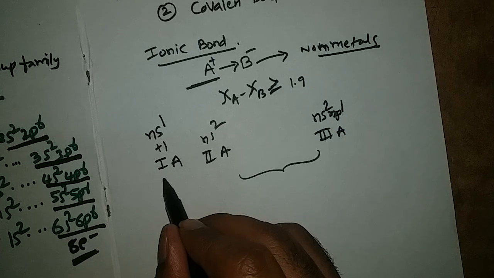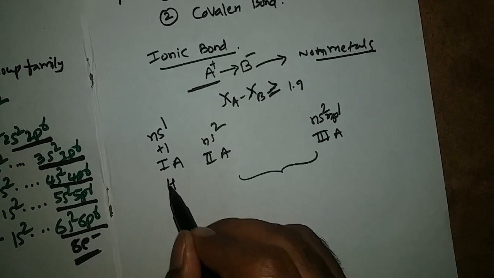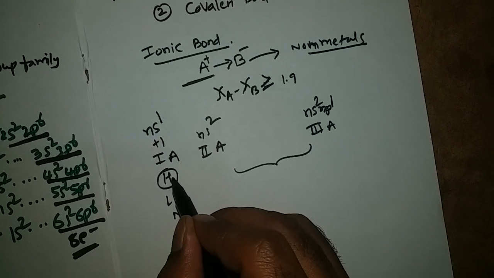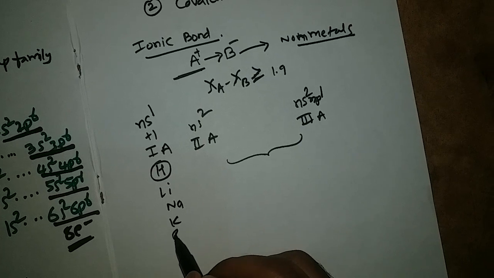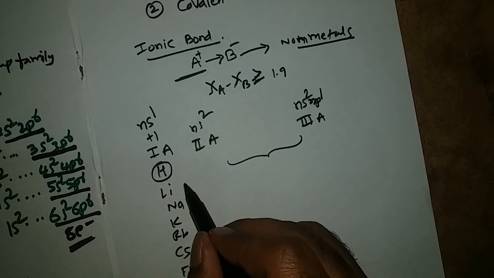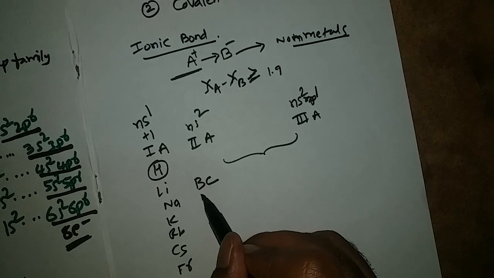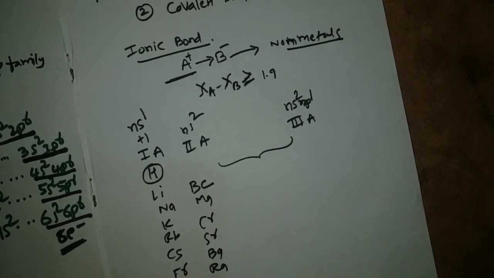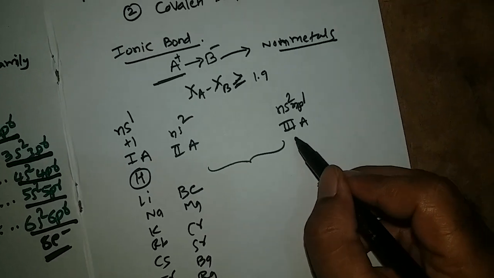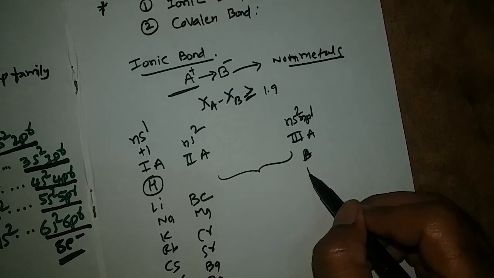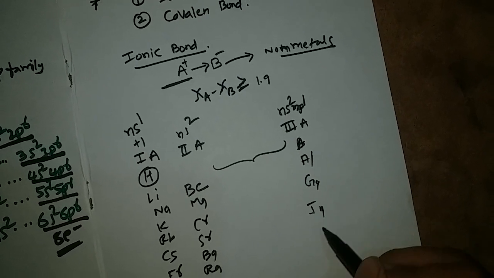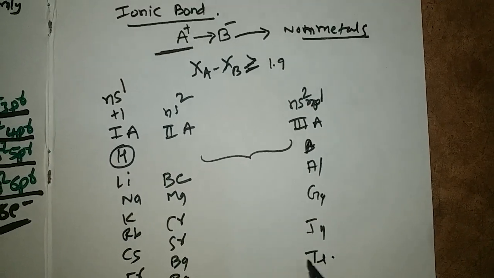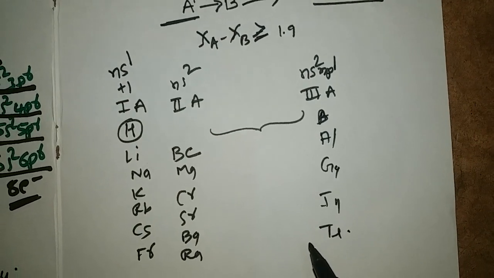What are those first A group elements? Hydrogen, lithium, sodium, except hydrogen, it is a non-metal and it is a gas. Potassium, rubidium, cesium, francium. Next, second A group: beryllium, magnesium, calcium, strontium, barium and radium. These are second A group elements. And third A group elements, the aluminum family: boron, aluminum, gallium, indium, thallium. All these are third A group elements. These are metals. They will lose electrons.